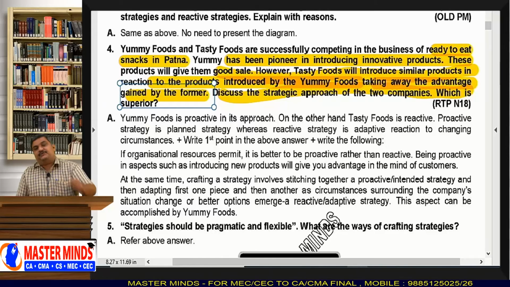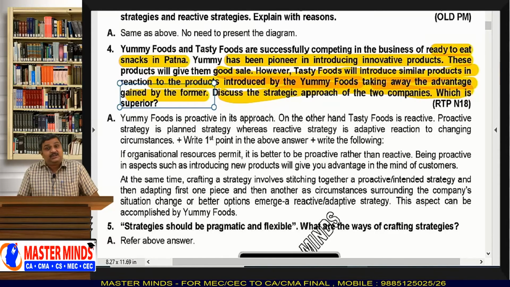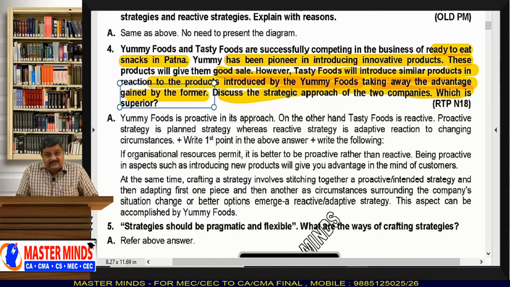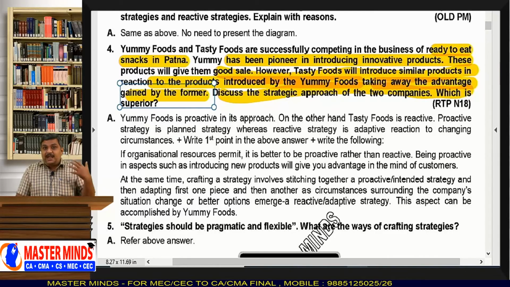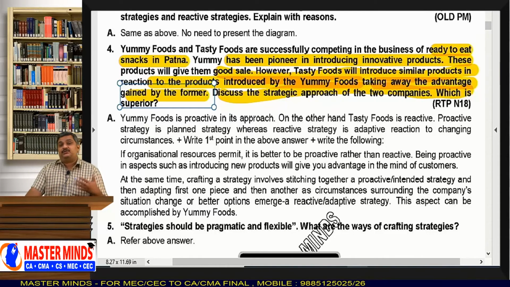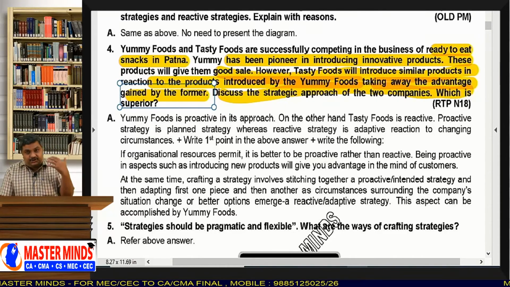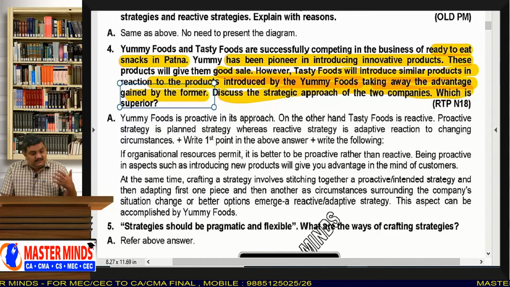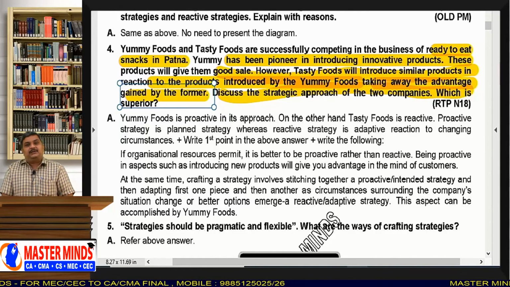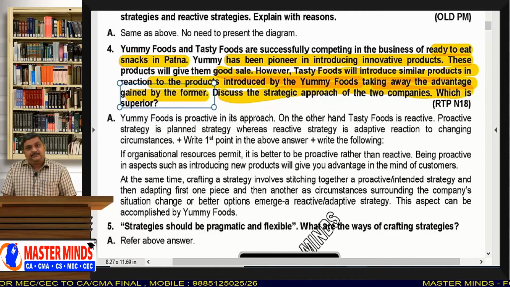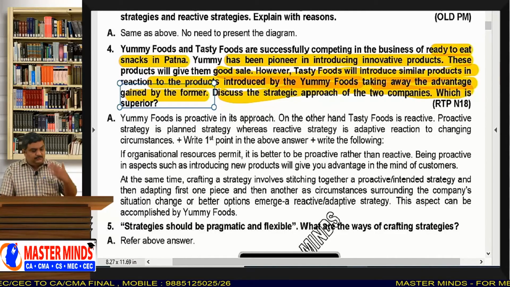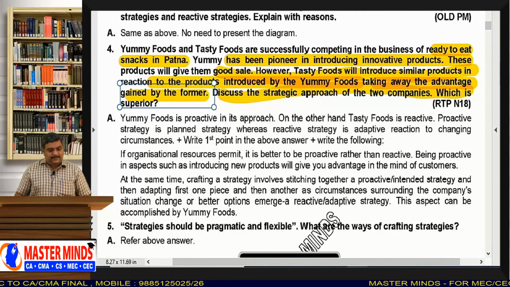This is the beauty of the strategic management subject. Questions are never asked directly. So you have to pay much attention and concentration towards the similar questions given to you by the Masterminds Institute at the end of every question. Okay. So you please take the advantage of it.